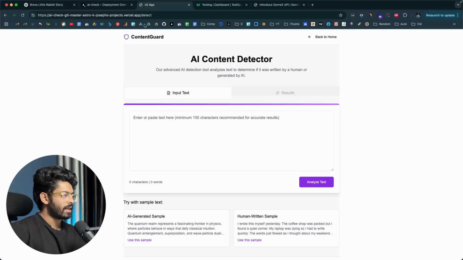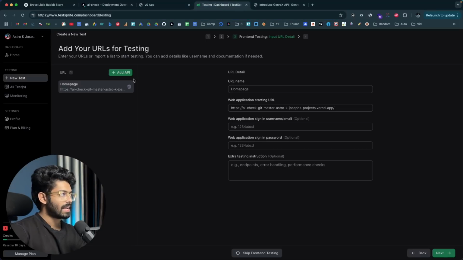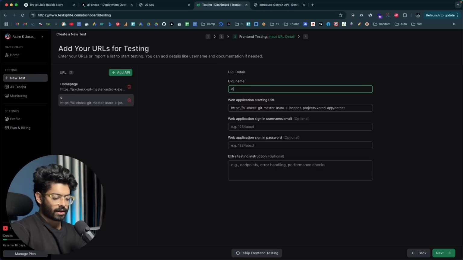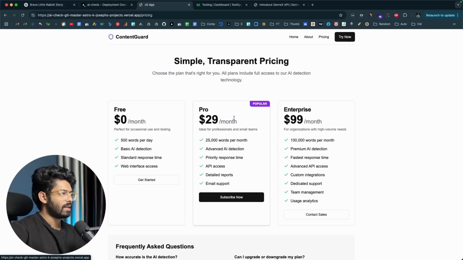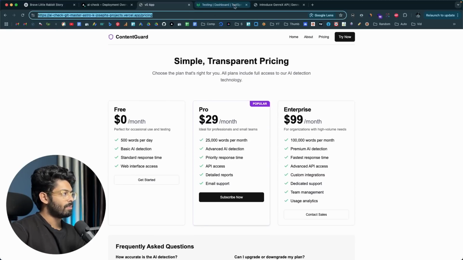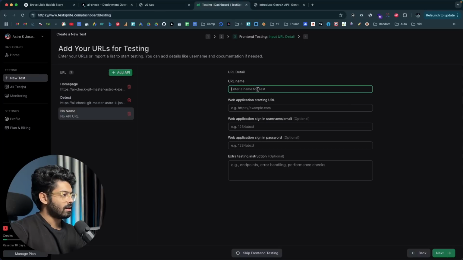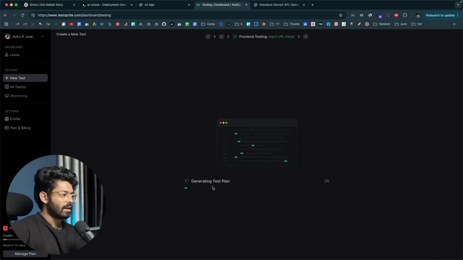And I'll also go ahead and test this page right here, that is the /detect. So I can click on add API, paste it in here, and maybe I can name it as detect. And I also have a couple more. So for example, I have this about page and also this pricing page. So I can copy the link to the pricing page and click on add API, and I'll say pricing, paste it in here. And if you have any additional information, you can literally go ahead and put it in here and click on next. And now again, the AI will go ahead and create a test plan, and afterwards we can go ahead and execute it.